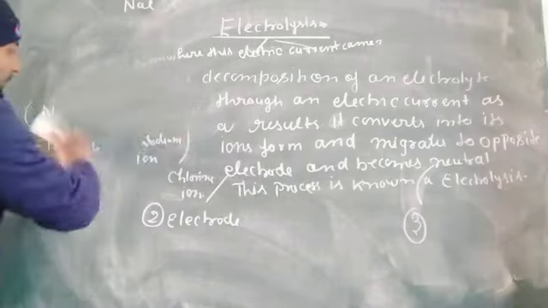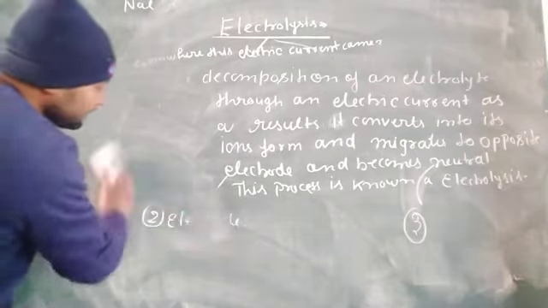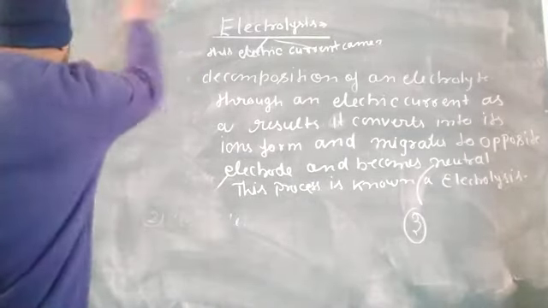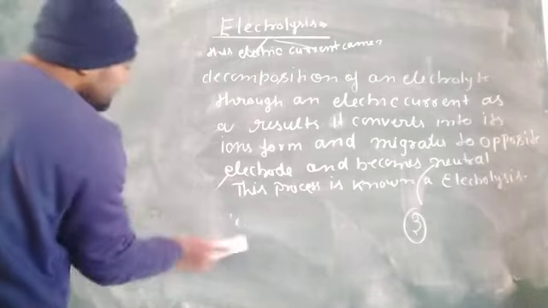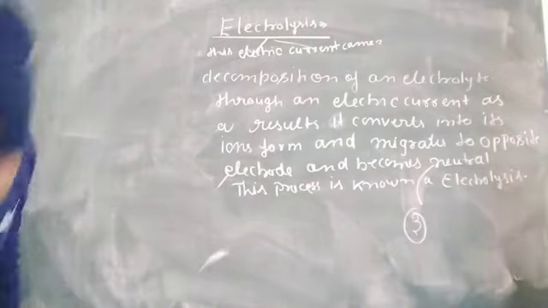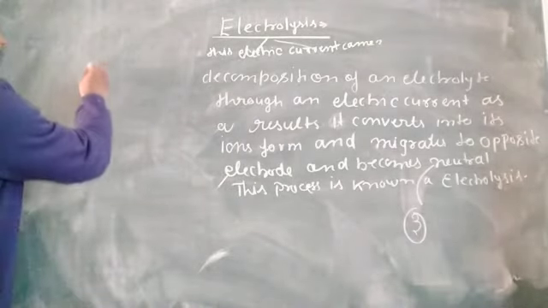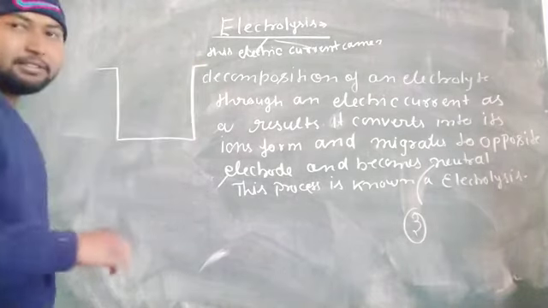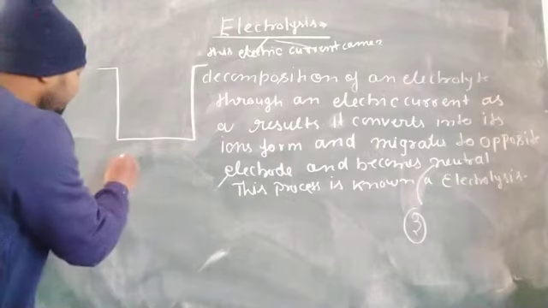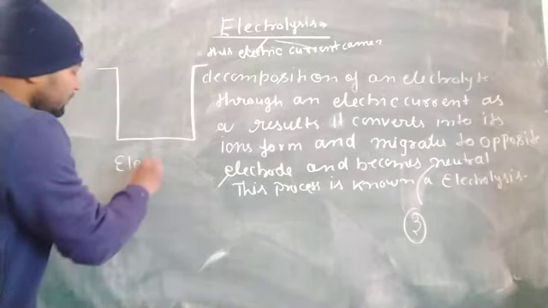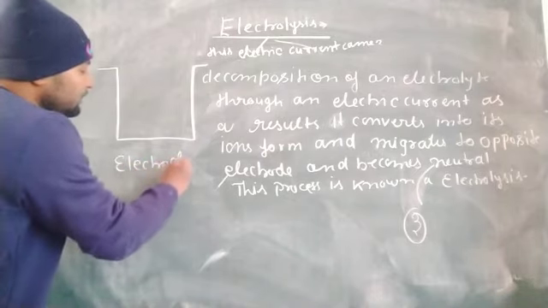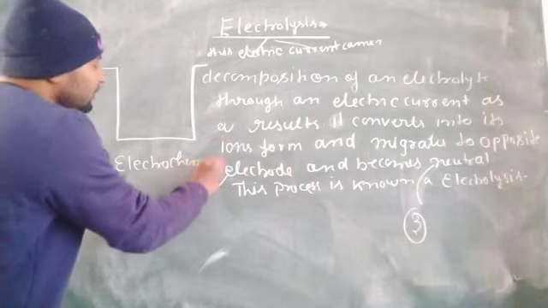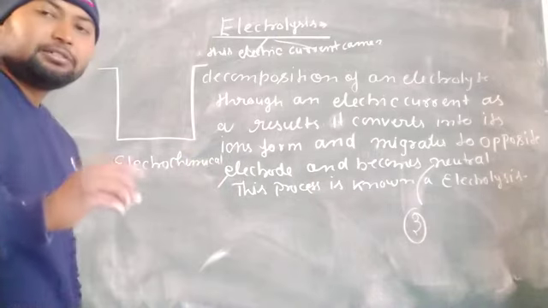So students, the electrolysis process is done in a cell. That cell is known as an electrolytic cell. Okay, sorry. So here I am making an electrochemical cell, not an electrolytic cell. Electrochemical cells are those which convert chemical energy into electrical energy.